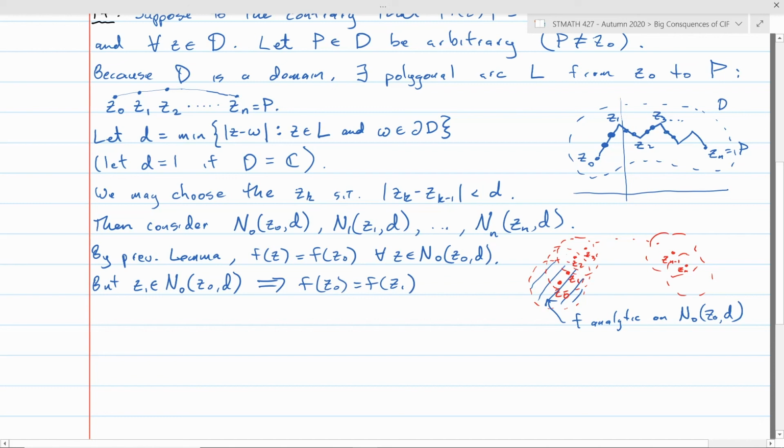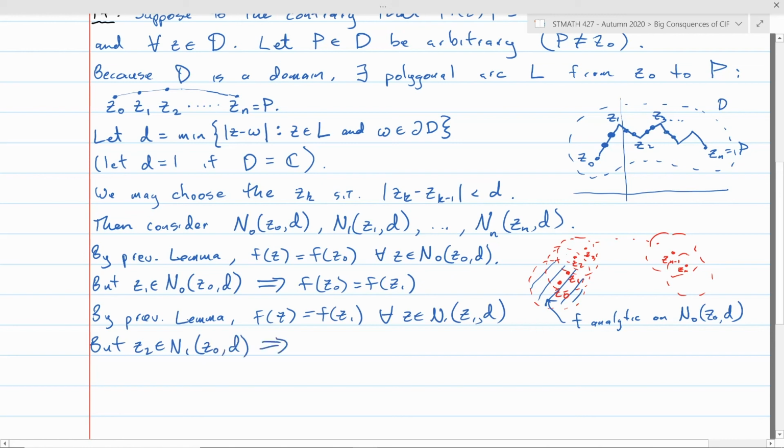But then you can do the same argument now on that second disk. By the previous lemma, we know that f of z equals f of z1 for every z in n1, the neighborhood of z1 of radius d. But we know z2 is in that next disk.